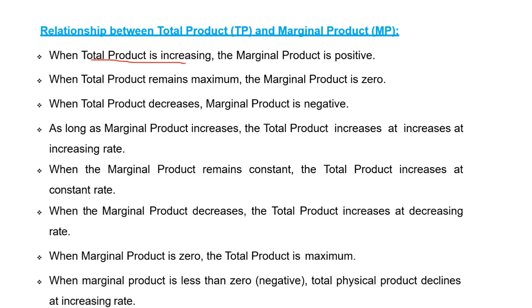When total product is increasing, marginal product is positive. When total product is the maximum, marginal product is 0. When total product decreases, marginal product is negative.